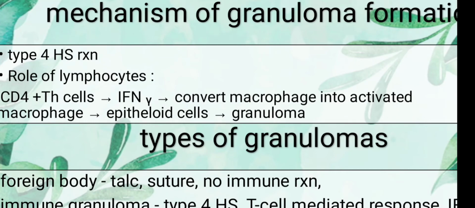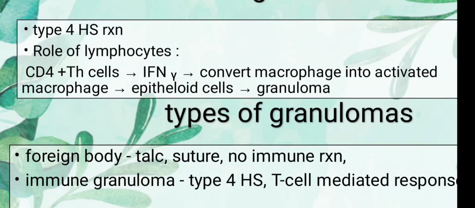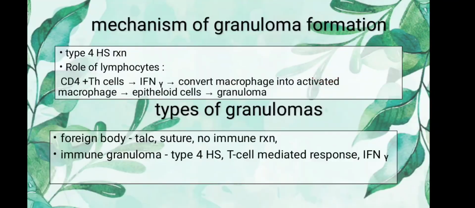So what is the mechanism of granuloma formation? The CD4 plus T helper cells produce interferon gamma, which converts macrophage into activated macrophage, called as epithelioid cells, and then granuloma occurs. So this is just a basic mechanism, that the lymphocytes are producing interferon gamma, which is converting the macrophages into epithelioid cells, and these epithelioid cells are just turning into a granuloma.